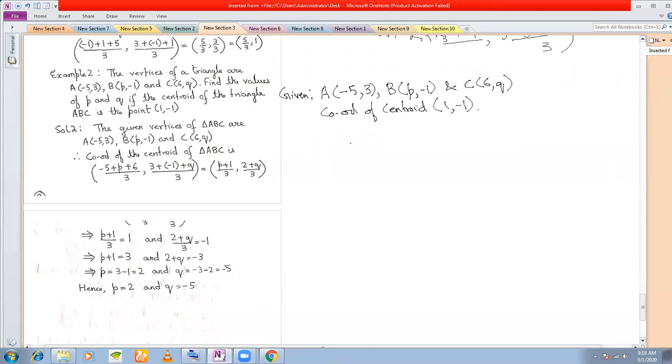So what you do here is, first you take these three coordinates and find the coordinates of the centroid of triangle ABC.